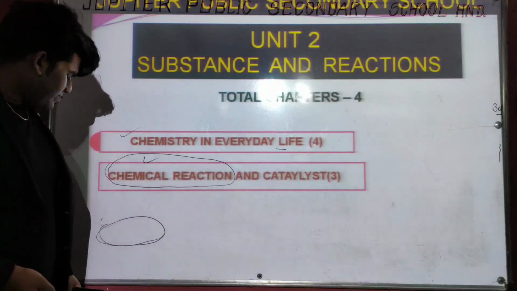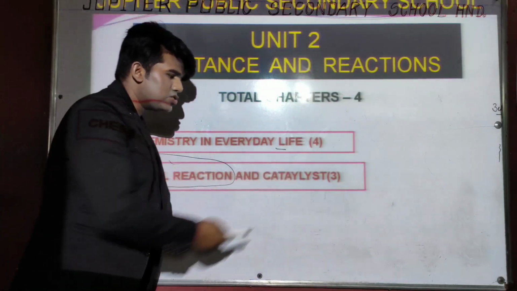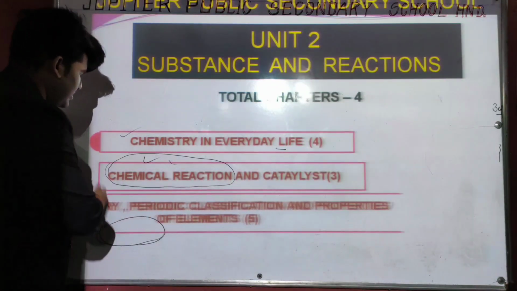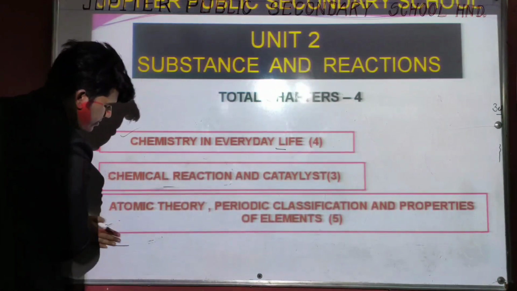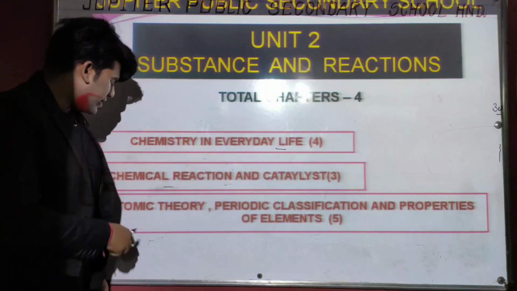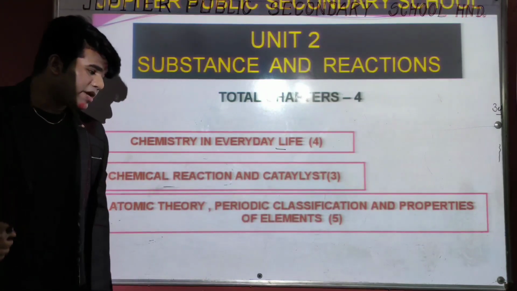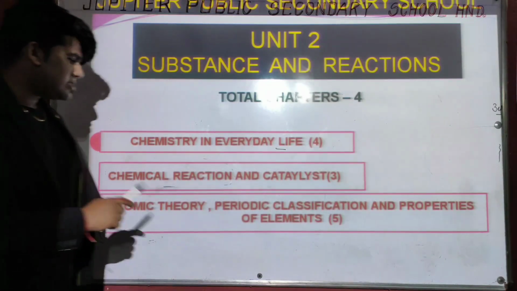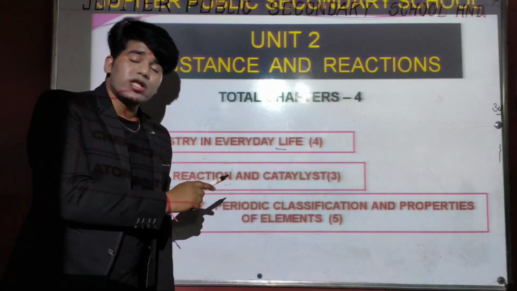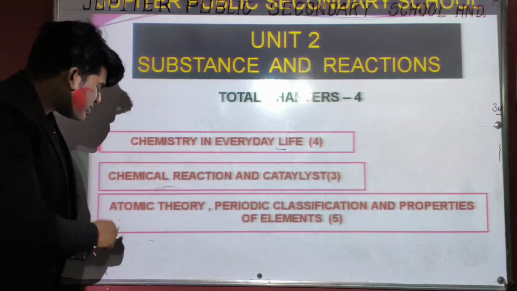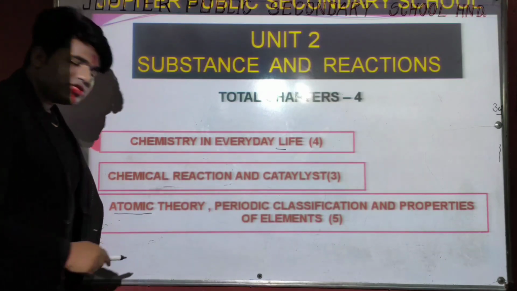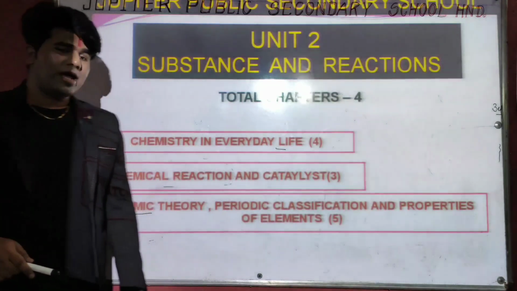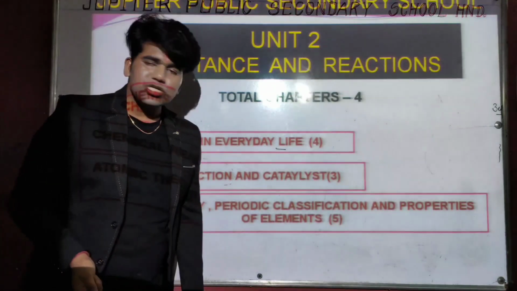This chapter consists of a total of 3 marks. The third chapter is a very important chapter: atomic theory, periodic classification and properties of elements. This very important chapter consists of a maximum of 5 marks. Okay, in this chapter we will discuss the origin of the atom, and the many scientists who gave theories about the definition of atoms, and we will discuss the classification of the periodic table.